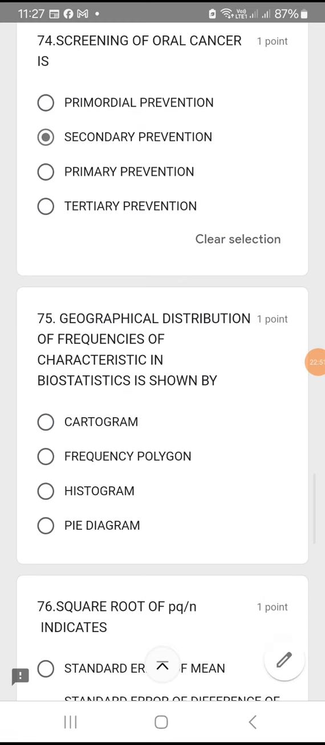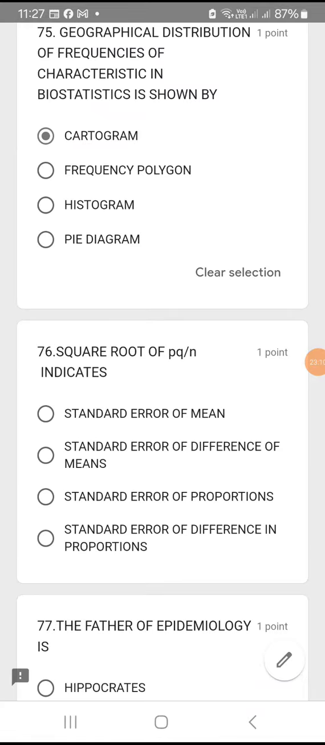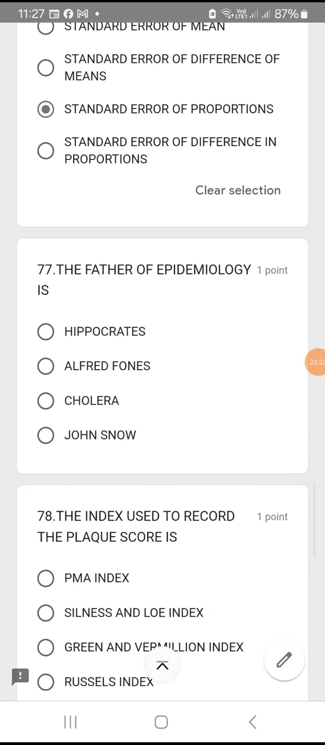Okay, by cytology method, etc. 75, geographical distribution of frequencies of characteristic in biostatistics is shown by which method? So you have to get the geographical distribution. Okay, so geographical distribution is given by a cartogram. Okay, option A, cartogram. 76, square root of PQ by N indicates what? PQ by N square root definitely gives you proportion. So standard error of proportion. Okay, standard error for proportion. Option C. The father of epidemiology, very easy. Who is it? John Snow.